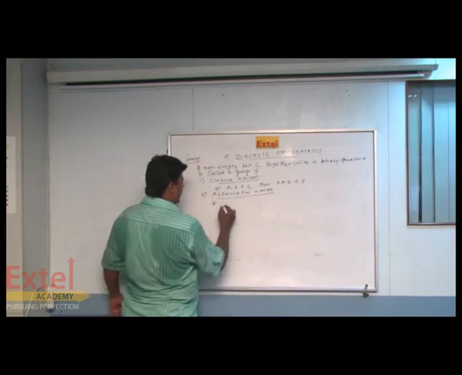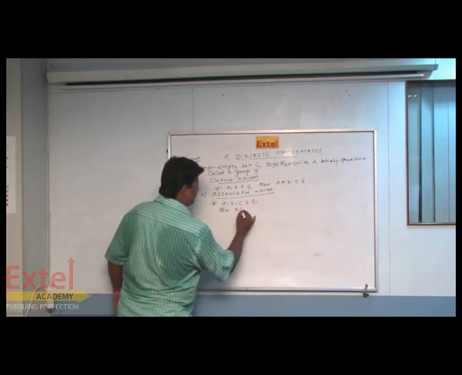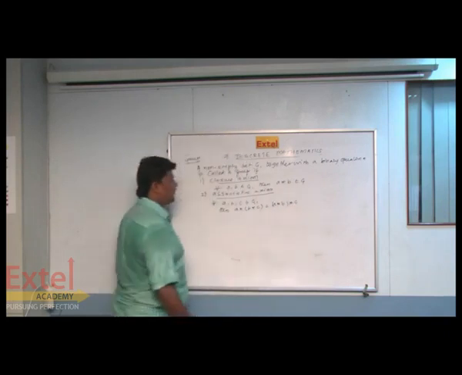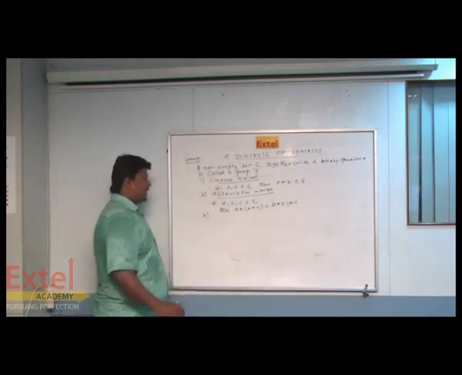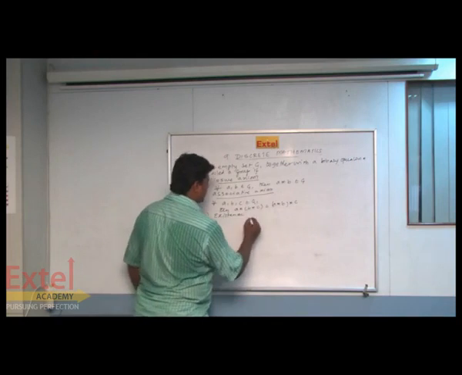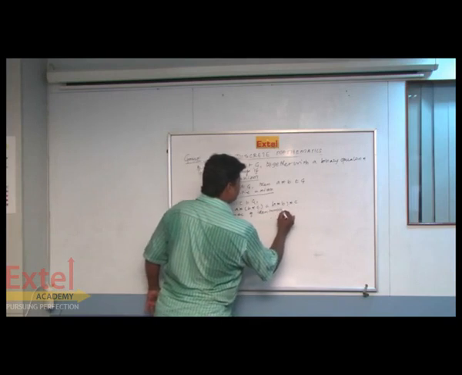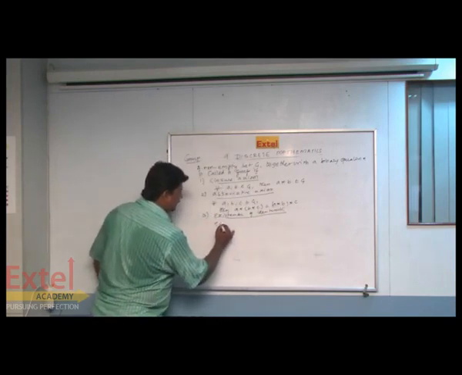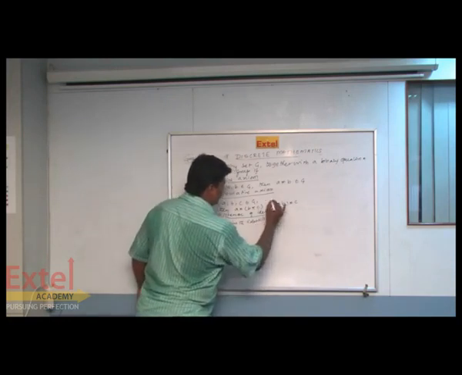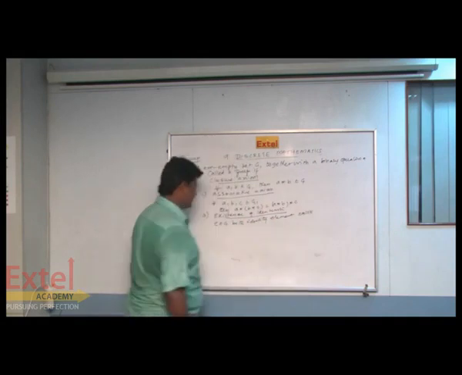For all a, b, c belongs to G, then (a star b) star c is equal to a star (b star c). This is said to be the associative axiom. Third is existence of identity. Let e belongs to G be the identity element. Identity element exists.